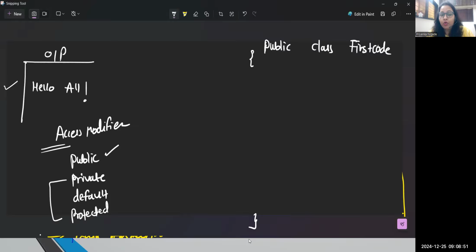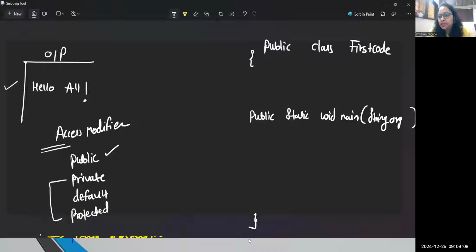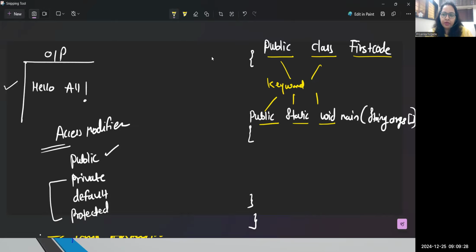Now here is a point: how to design the main function? Let me write the syntax first. Every time you will write it this way only: public static void main, and inside the brackets you have to write String[] args, arguments with the square brackets. And then this is the body for main. Now let me explain what this is. Public, class, static, void, all these you can refer to as keywords. In first code, I'm able to identify that this is my class. Even main is a function.